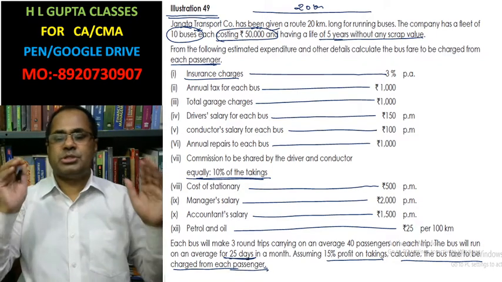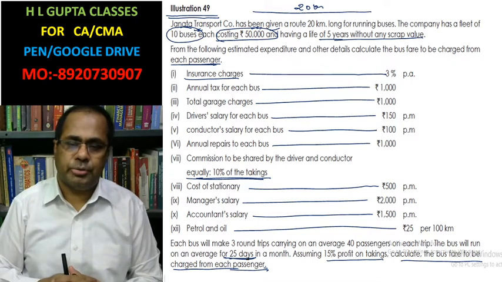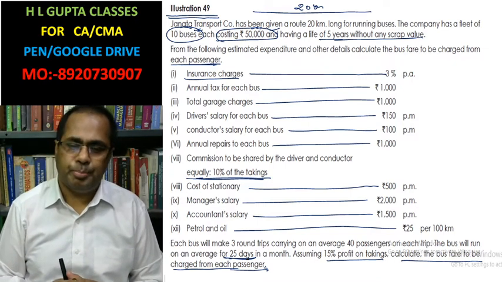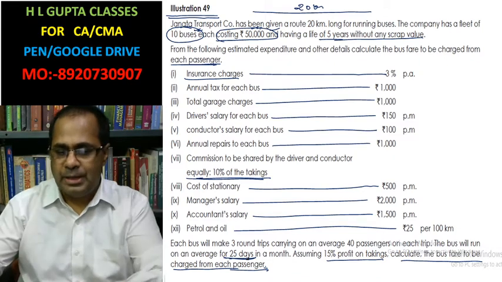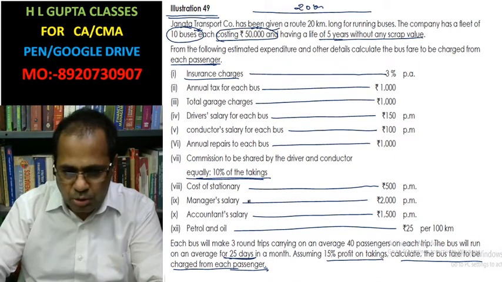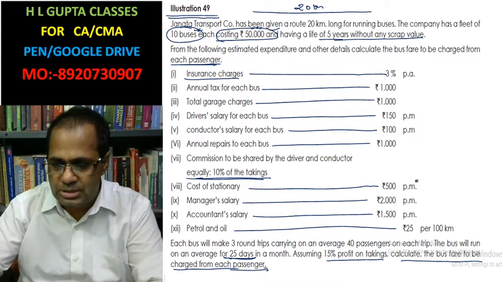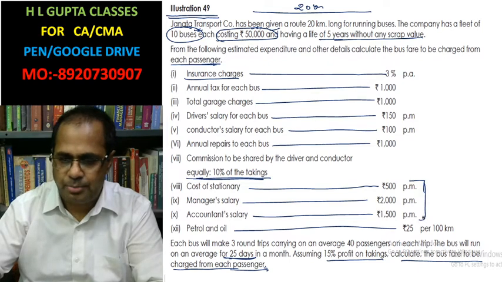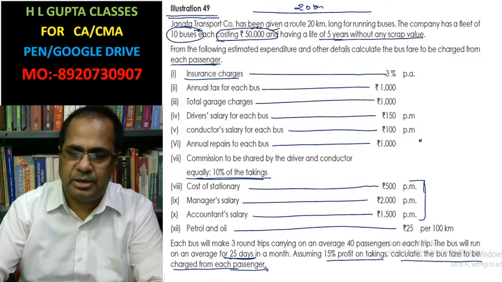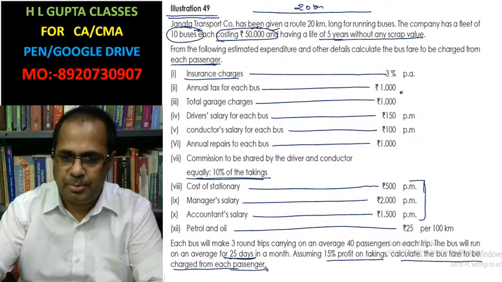In this case, first you have to calculate the cost incurred during the month. These costs, manager salary and accountant salary, are all given for 10 buses. But annual taxes is given for 1 bus.